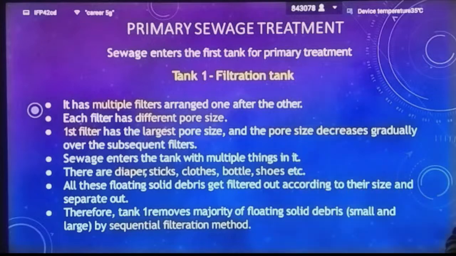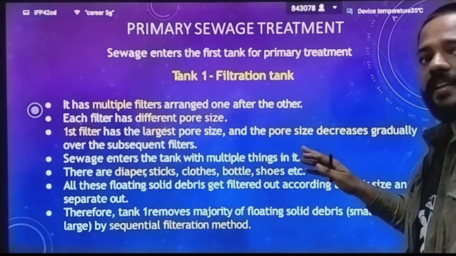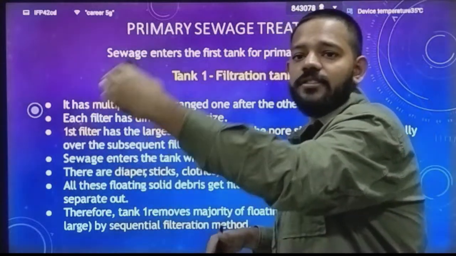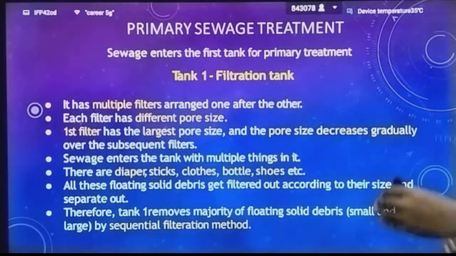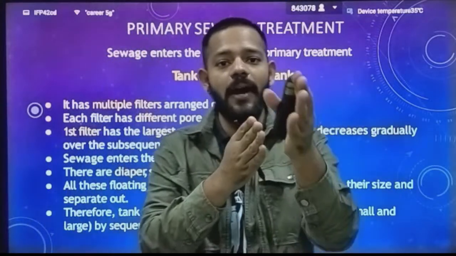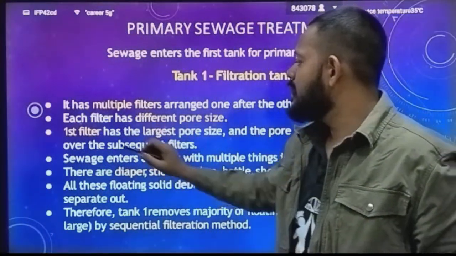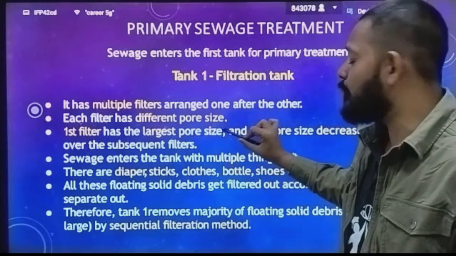Okay, so first we have the filtration tank. Okay, it has multiple filters arranged one after another. Okay, that I said. First we have large, then small, then smaller, then micro, then mini. Okay, so that was the size order of that. Okay, each filter has a different pore size. The first filter has the largest pore size.